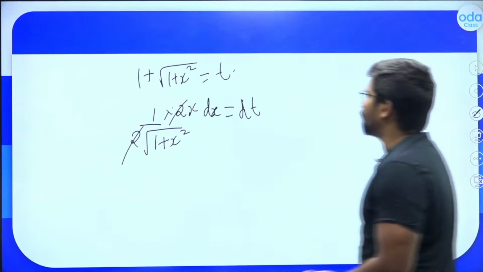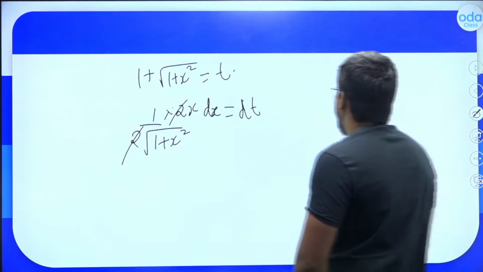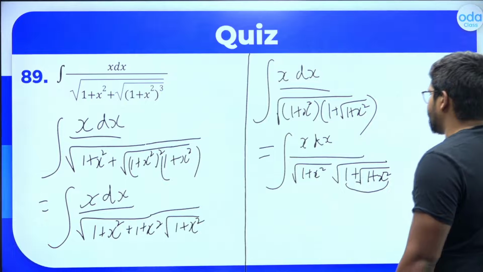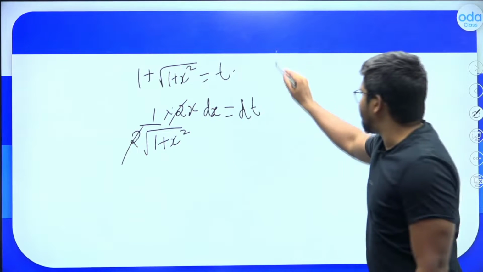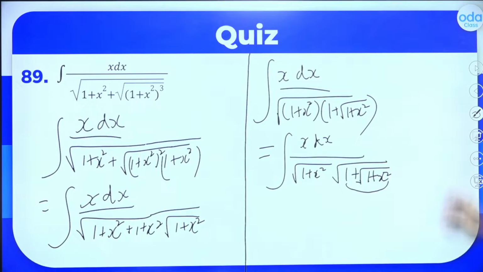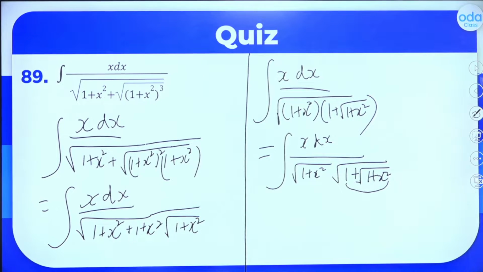Is this clear to all of you? So this is x dx divided by root of 1 plus x square as dt. Is this much part clear to everyone? So x dx divided by root of 1 plus x square. Do we have it here? Yes. You have it directly written here. Very clearly it is written here: x dx divided by root of 1 plus x square.